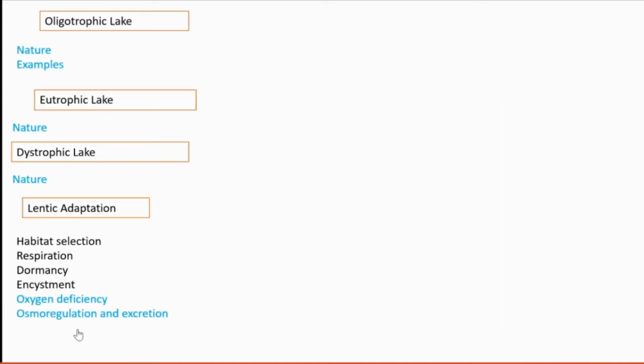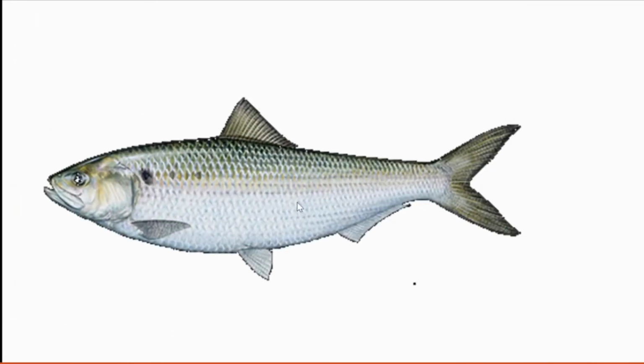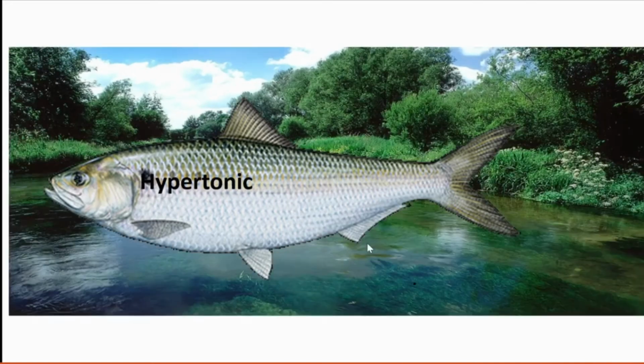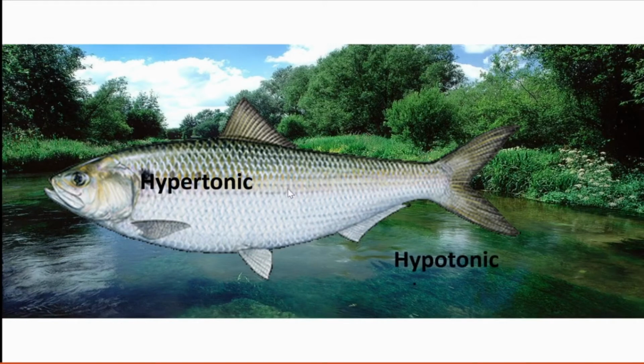Then osmoregulation and excretion. With regard to that also, I have already shown you that the fish's body is hypertonic and its environment is hypotonic. So more water enters the body.